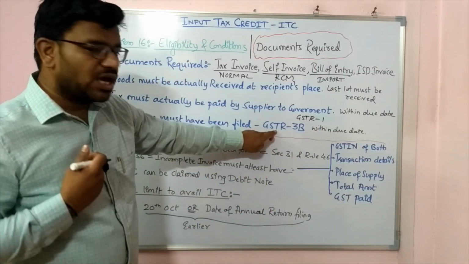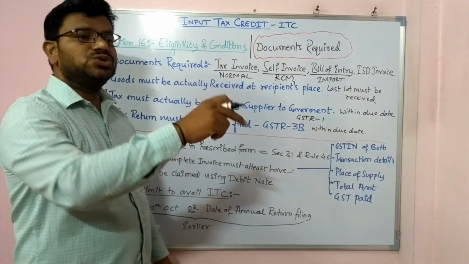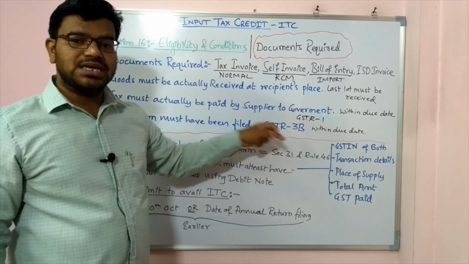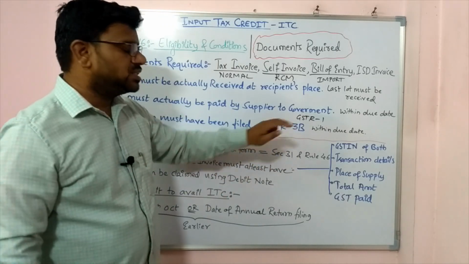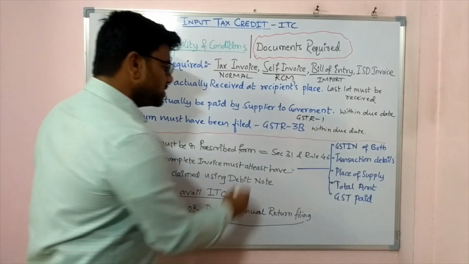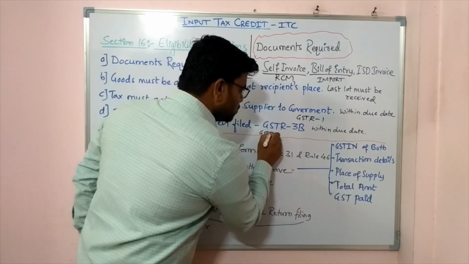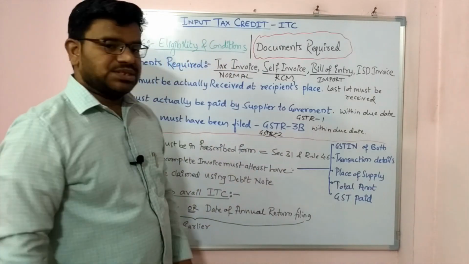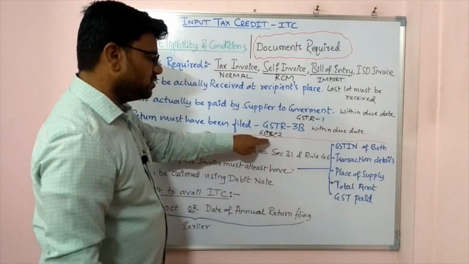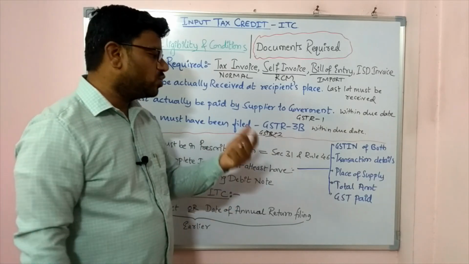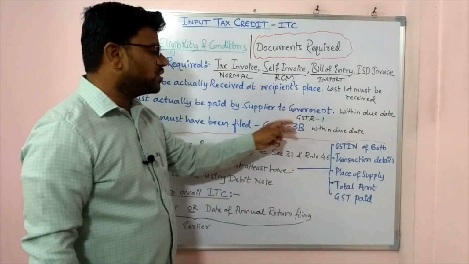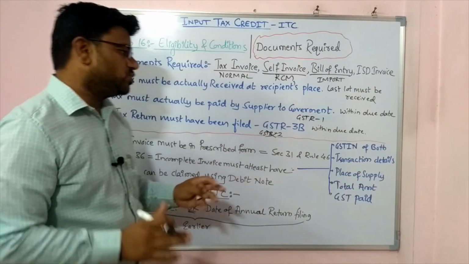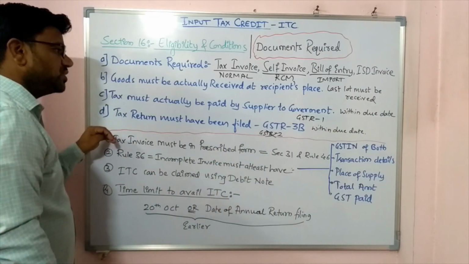Now I must have paid taxes on such goods to the government by mentioning such inward supplies for me in the GSTR 3B. You know that GSTR 2 is right now not in place. We are not filing GSTR 2, we are only filing GSTR 3B. These two are enough to get the ITC, as of now. The government has said this through the notification. Now these are the conditions.